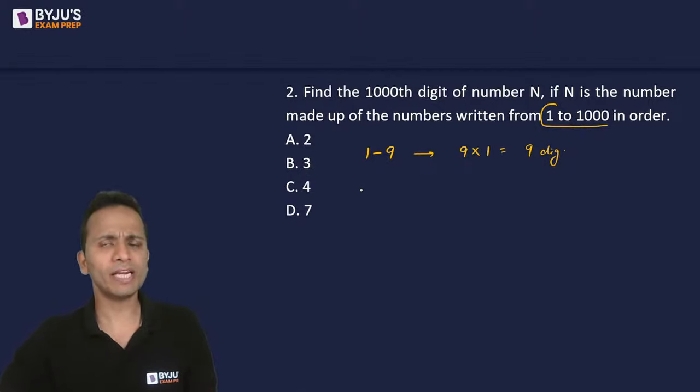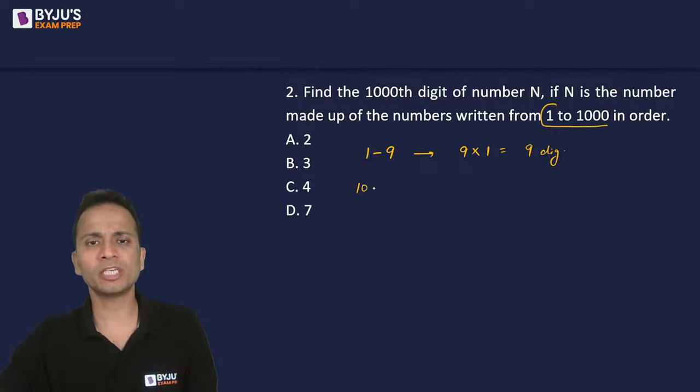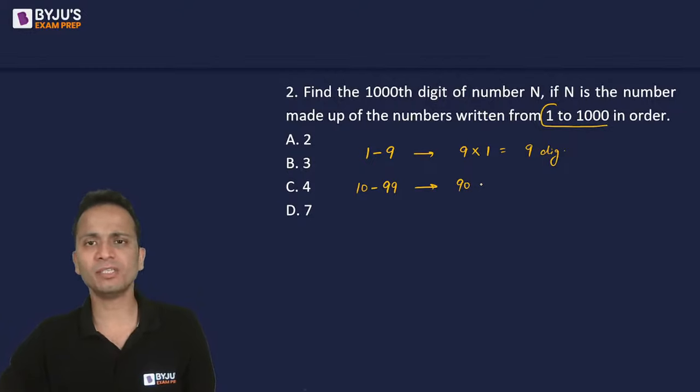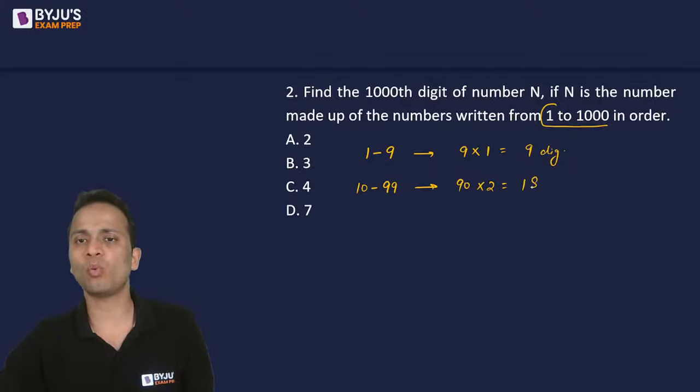Now let us start writing two-digit numbers. So smallest two-digit number starts from 10 and the largest two-digit number is 99. Okay, so how many numbers are these? These are 90 numbers, right? So 90 two-digit numbers. Every number will have 2 digits. So a total of 180 digits are written.